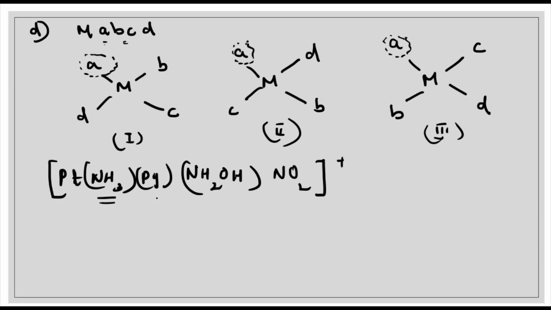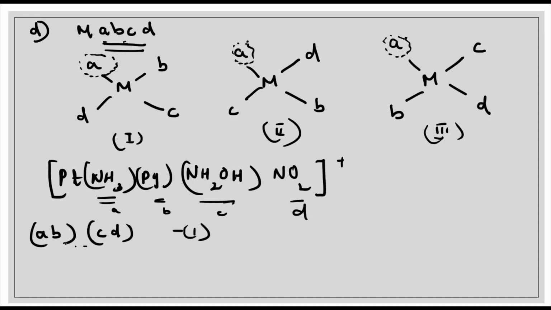You can see all the ligands, let it be A, this one B, this one C and this one D. All the ligands are different. Again, how can we draw it? We can find out the number of geometrical isomers by writing in this way also. It is ABCD. This is our first type. Second, we can interchange this one and thus we can write it as AC and BD. Again, we can interchange this and thus we can get AD and BC.